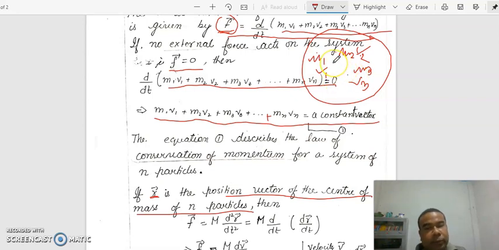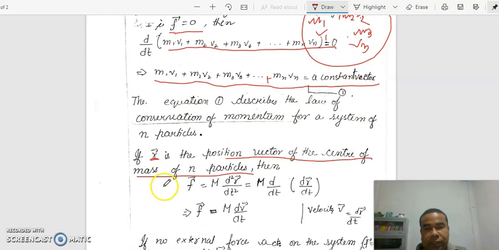If you measure this center of mass in terms of position vector, the distance is measured from the origin, the straight line distance from the origin. So r is the position vector. Then, according to Newton's second law of motion, F equal to ma, where a is written in the form of differentiation. So we can write F equal to m d square r by dt square.